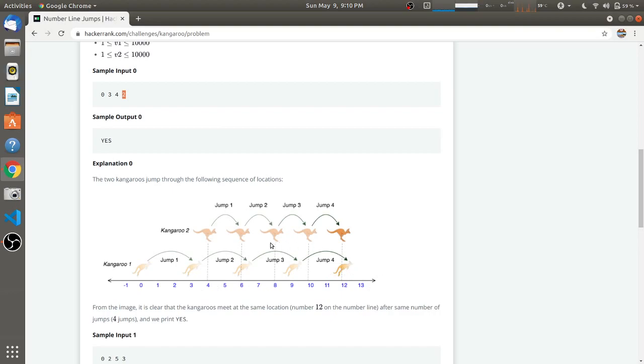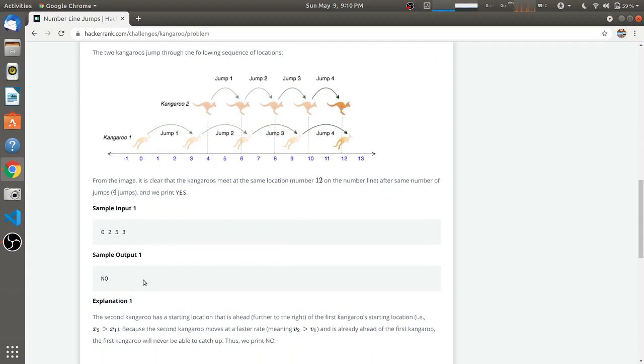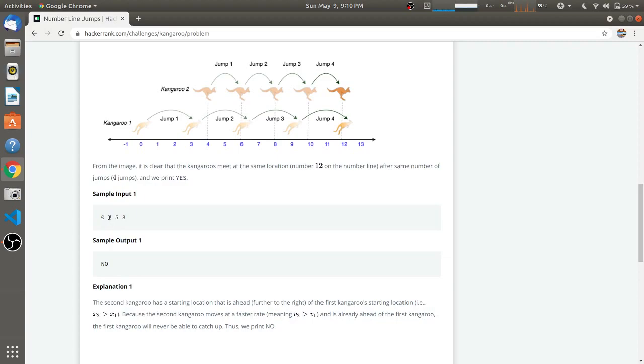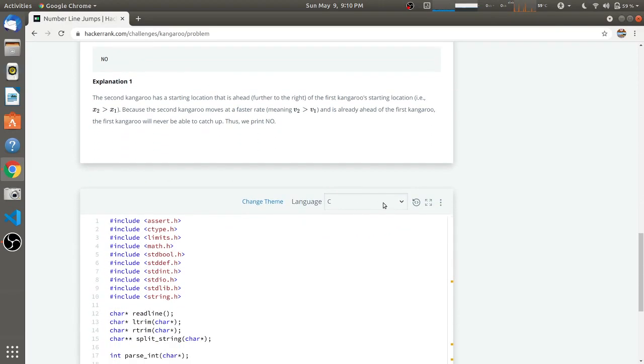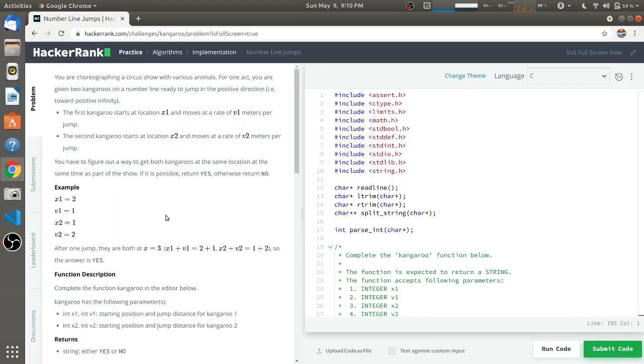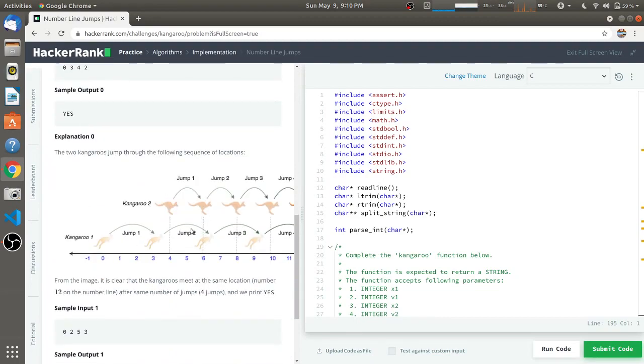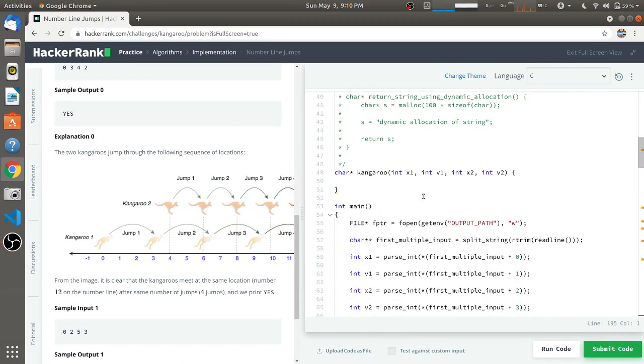So according to that, if they're meeting, we have to return yes, and if they're not meeting, we have to return no. As in this particular case, kangaroo 1 has 2 meters per jump and kangaroo 2 has 3 meters per jump. So in this case, kangaroo 1 and 2 will not meet, so they have written no. I'll make it full screen and keep this picture so that we can refer to it.